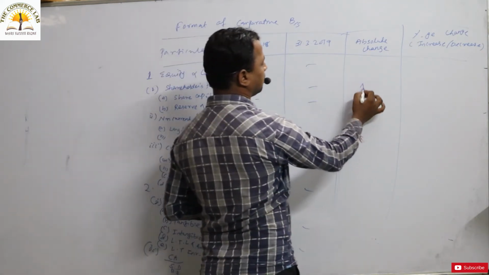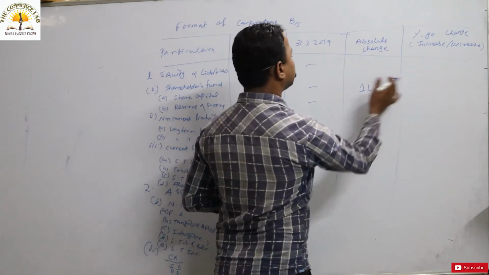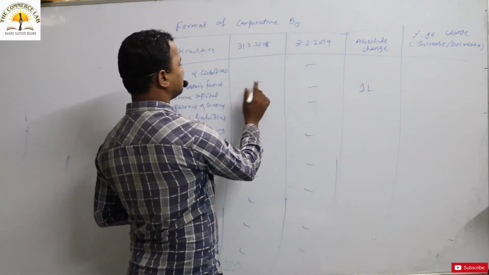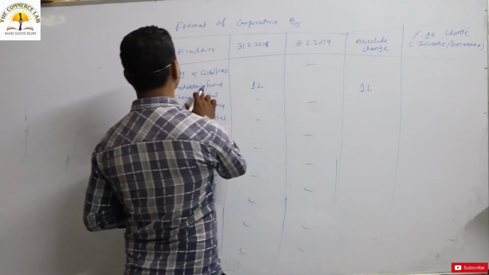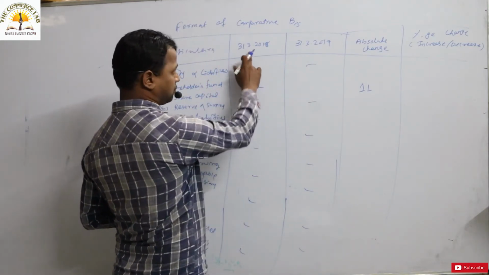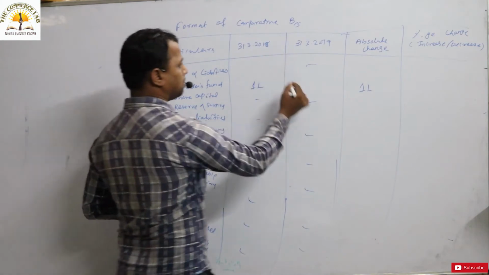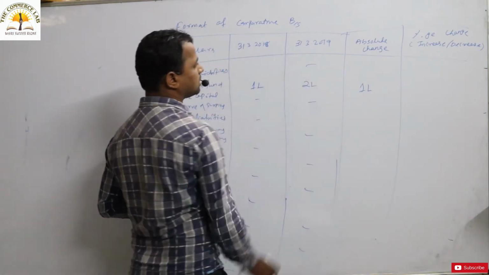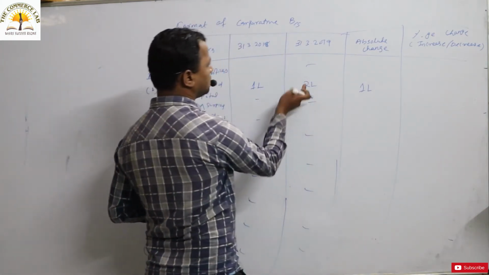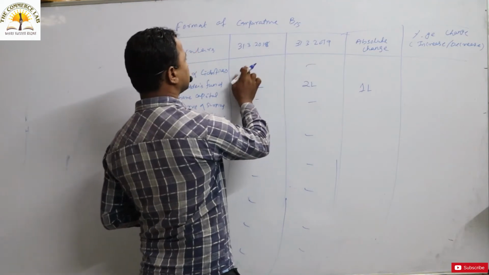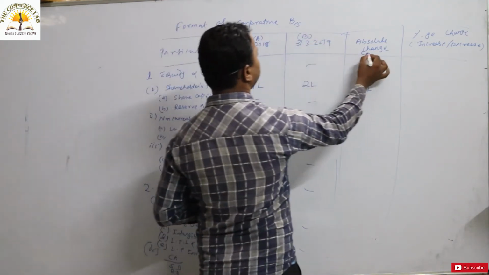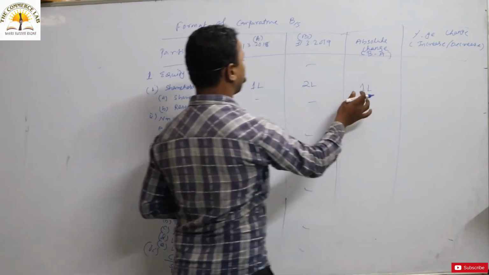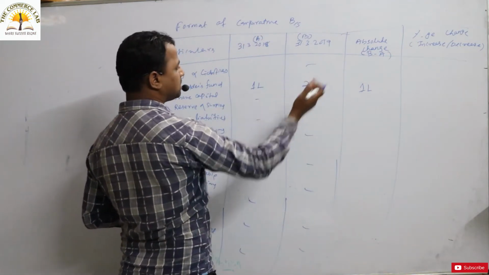Suppose here the shareholder fund is 1 lakh, here 2 lakh. What is the change? It is 1 lakh. What is the percentage change? Let's take 1 lakh for the shareholder fund for 31st March 2018, and for 31st March 2019, 2 lakh. How much is the absolute change? That is this column minus this column. Let's take this column as column A, this column as column B. So B minus A, the absolute change is how much? 1 lakh.